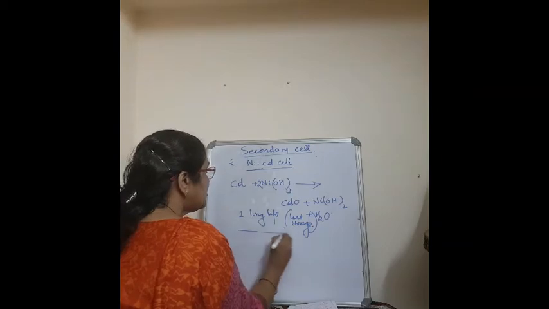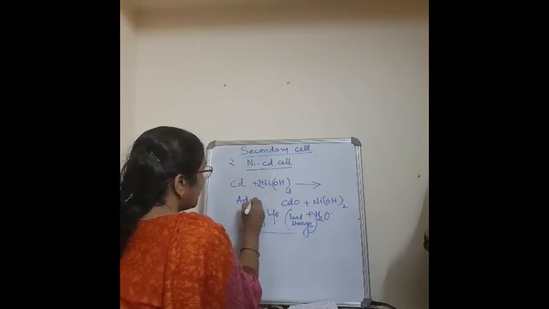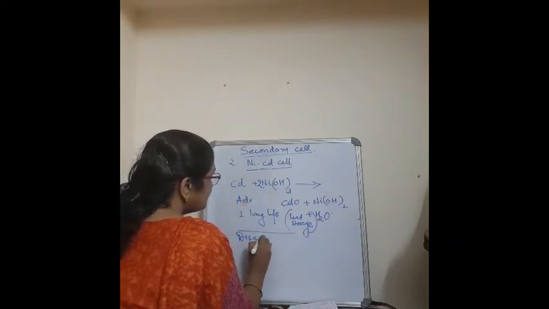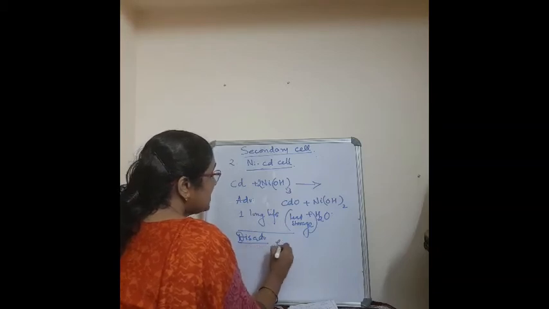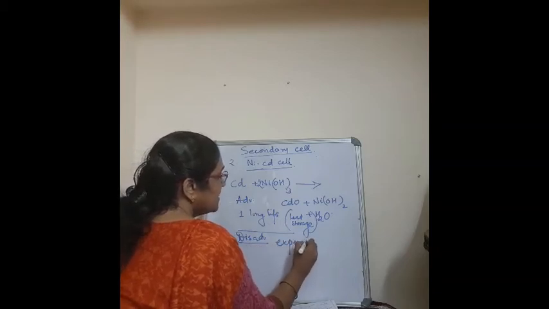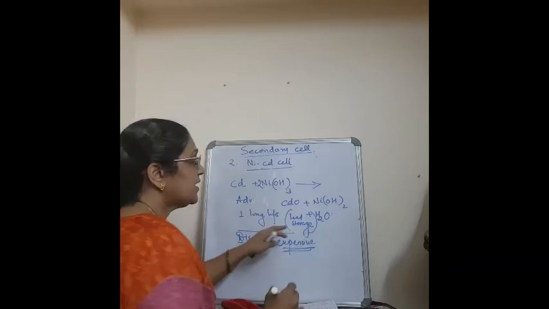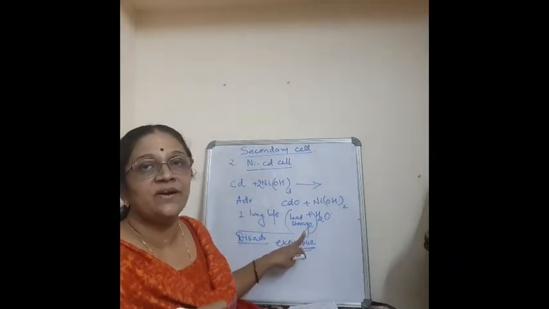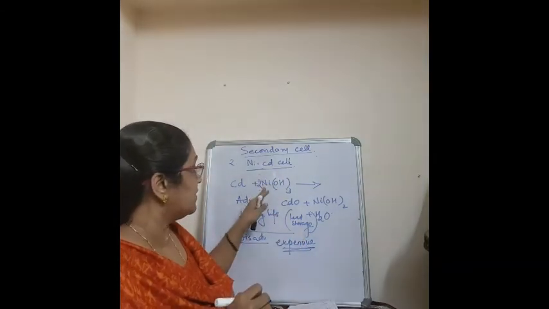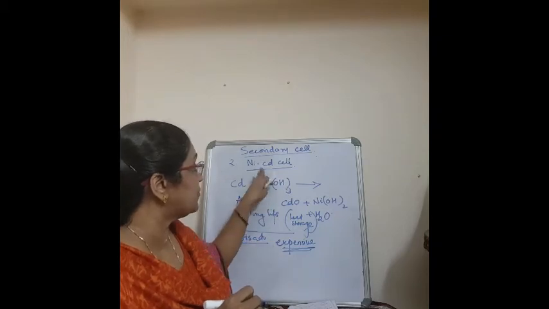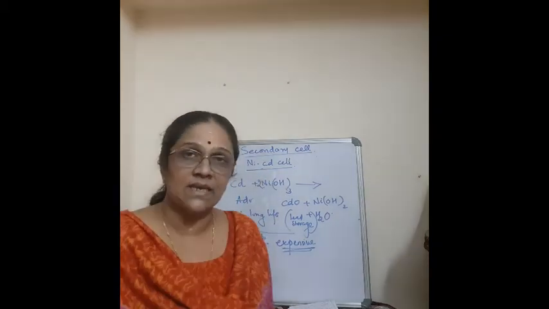The disadvantage is, it is expensive. It is highly expensive when compared to the lead storage battery. So this is the advantage and the disadvantage of the nickel-cadmium cell.